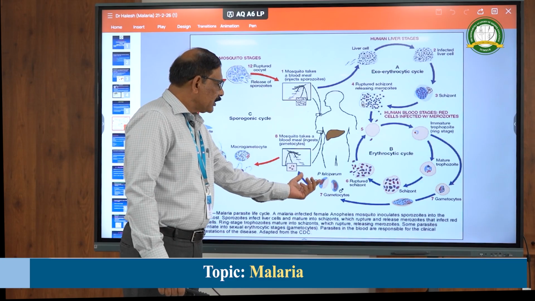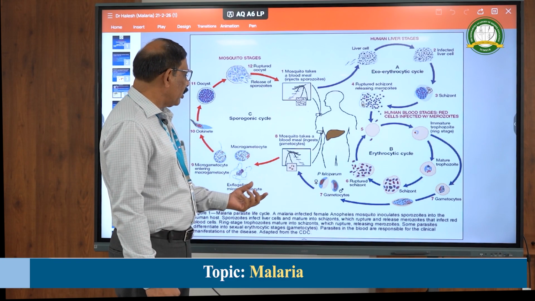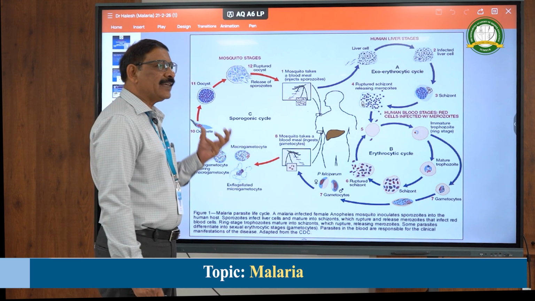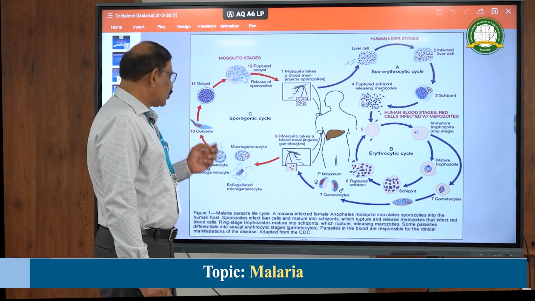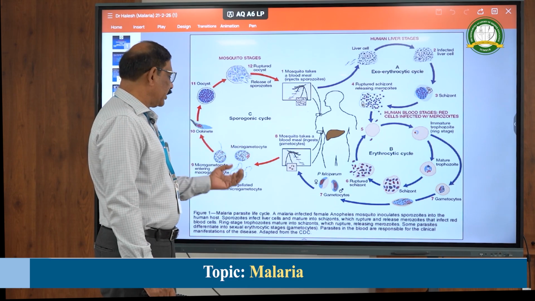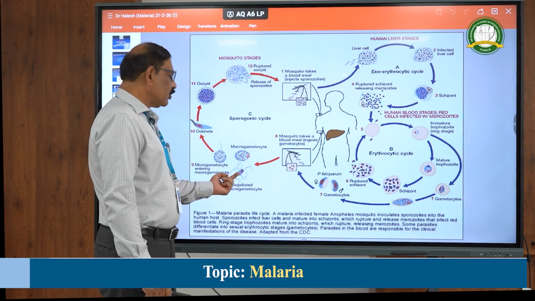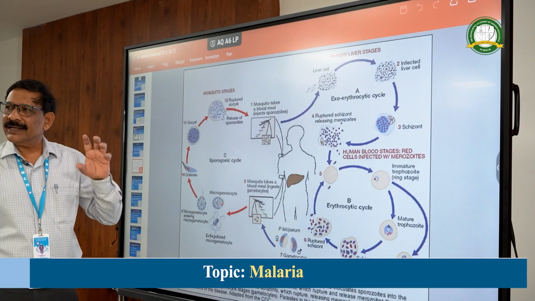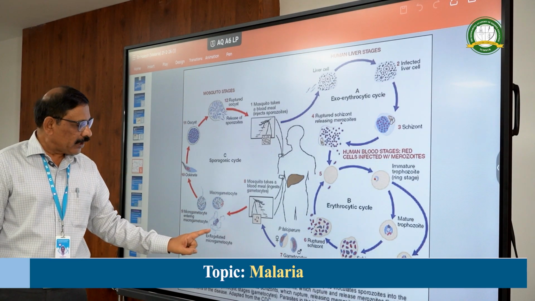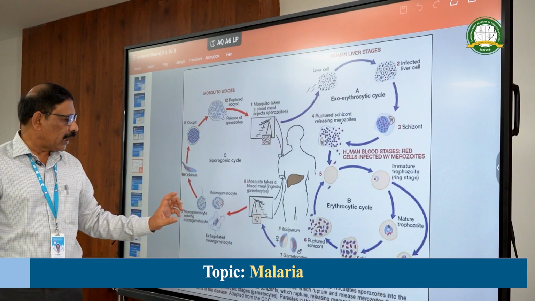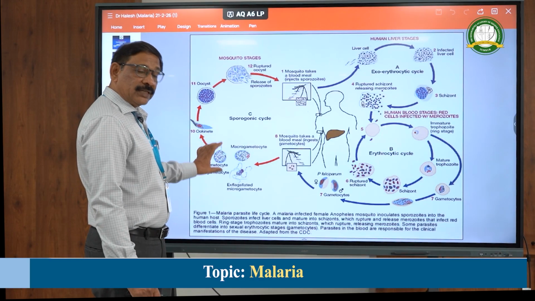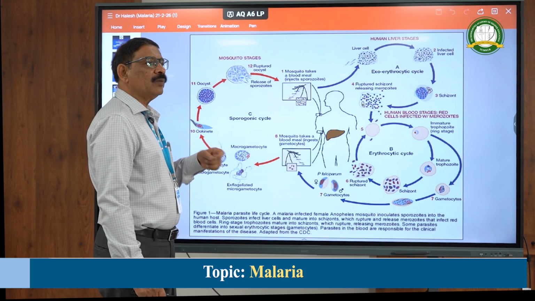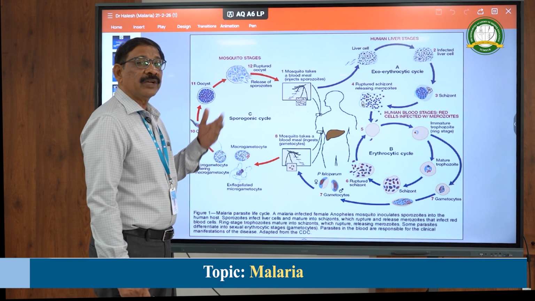So these male gametocytes are sucked by the mosquito and they will go through a process called exflagellation. In the exflagellation, thread-like small microgametes are formed. They are highly motile. About 8 microgametes are released, whereas the macrogamete will increase in size and get matured. So one microgamete will fertilize one macrogamete and it forms a zygote. This zygote, after about 24 hours, will become an ookinete. Ookinete means it will get elongated and become motile.